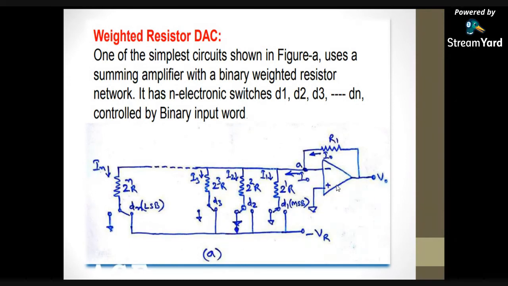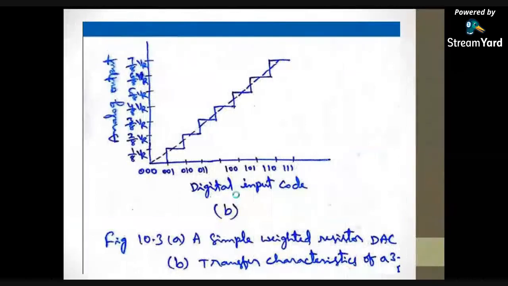The output voltage equation for the 3-bit DAC is V0 = -(RF/R) × VR × (B1/2^1 + B2/2^2 + B3/2^3). In order to understand these characteristics, let us take 001 as an example. I am applying 001 as the input to the DAC, and I need to convert this digital data into the corresponding voltage.